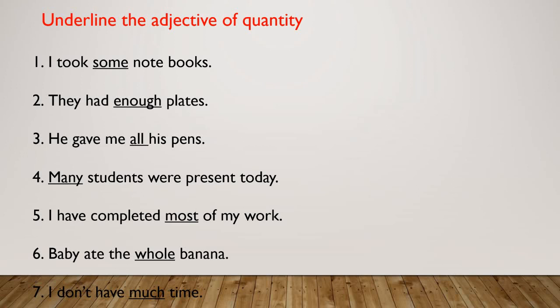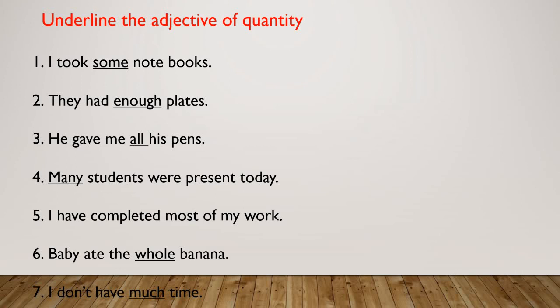Most of my work means I have completed more work. Now the sixth one is: baby ate the whole banana. It means the baby has eaten the whole banana, so there is no banana left. Now the seventh one is: I do not have much time. So here much is an adjective of quantity.